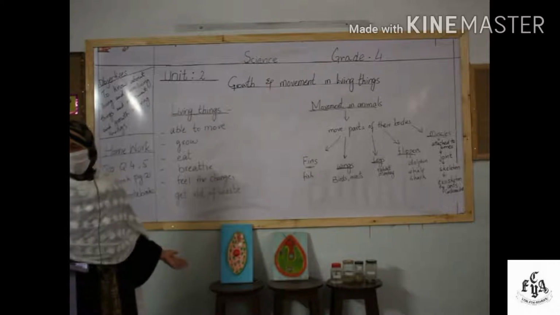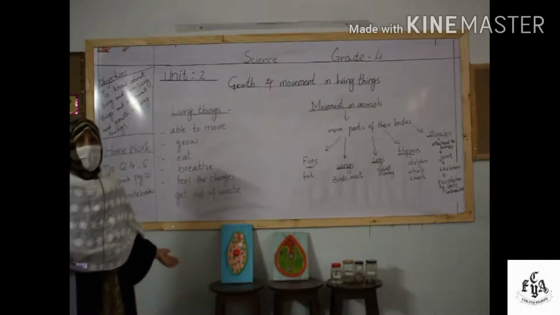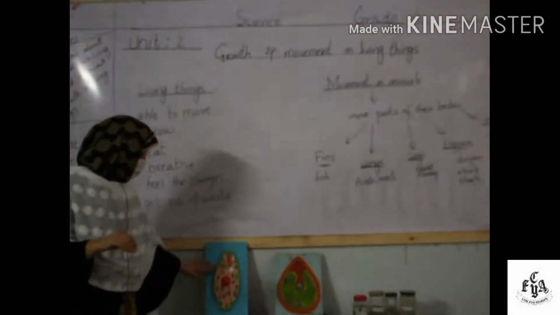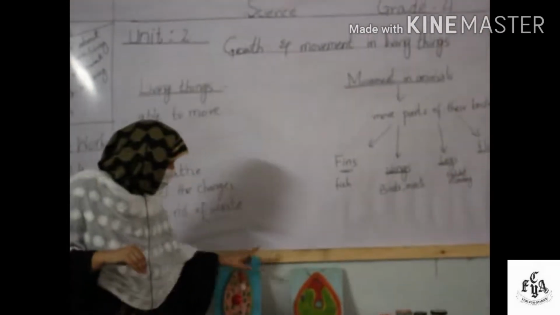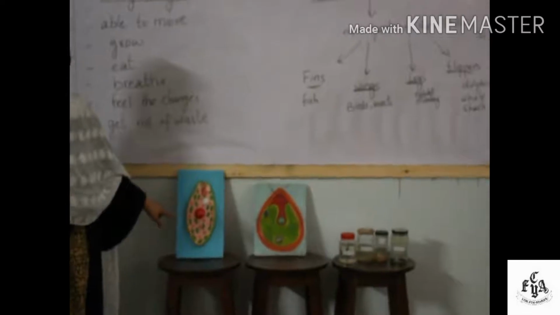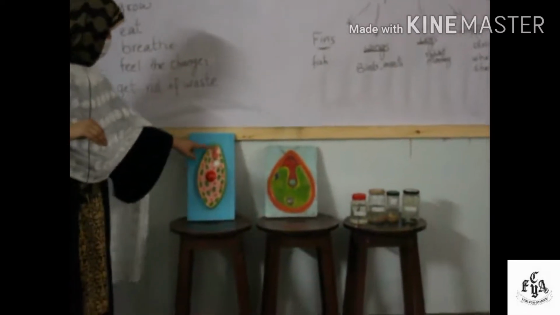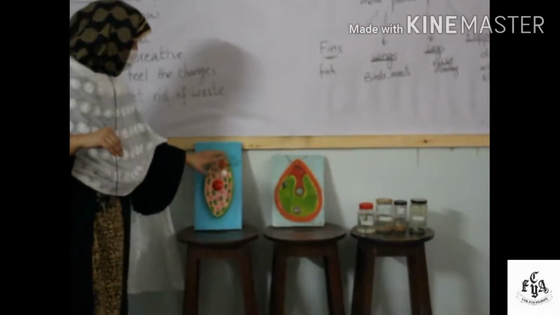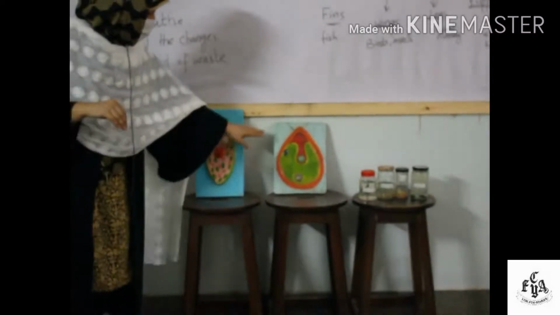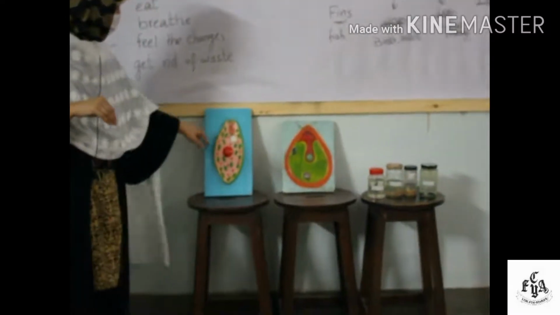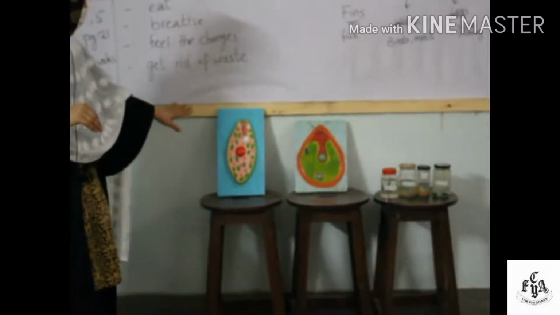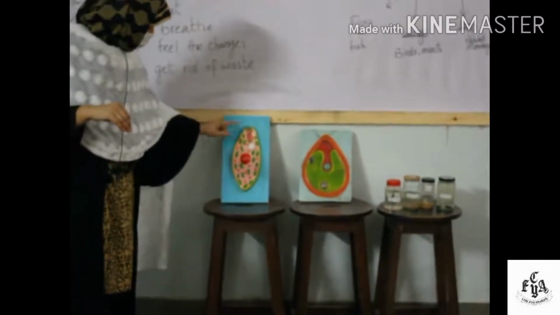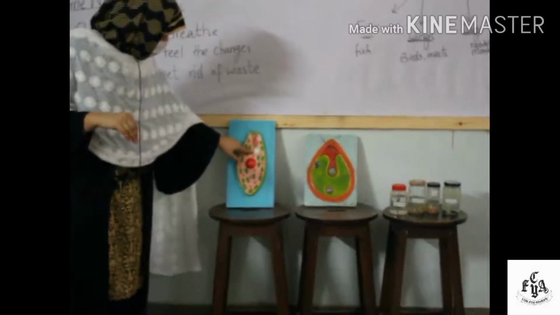Euglena and Chlamydomonas are unicellular plants, and they can move in the water with the help of a hair-like outgrowth in their bodies, which we call flagellum. What do we call it? We call it flagellum. This is Euglena and this is Chlamydomonas. The flagella are here with their bodies. And these are found in the water. They are unicellular. Okay, and this Euglena has a special eye spot in its body, like this area.